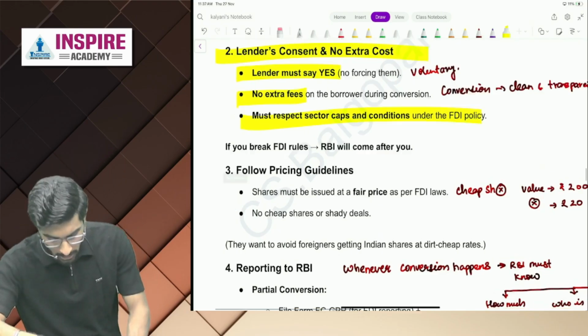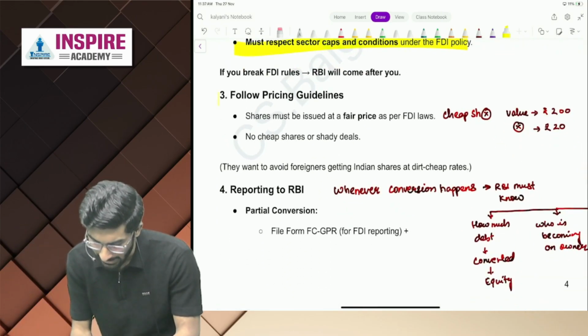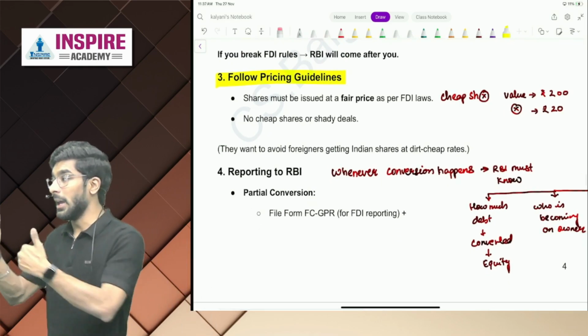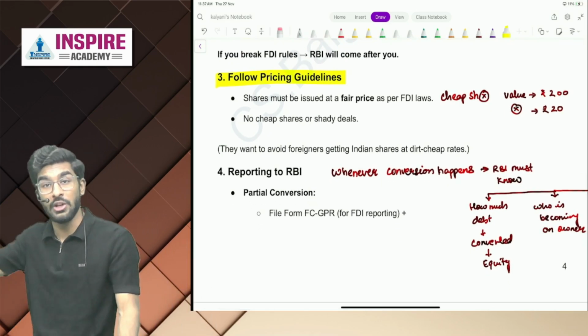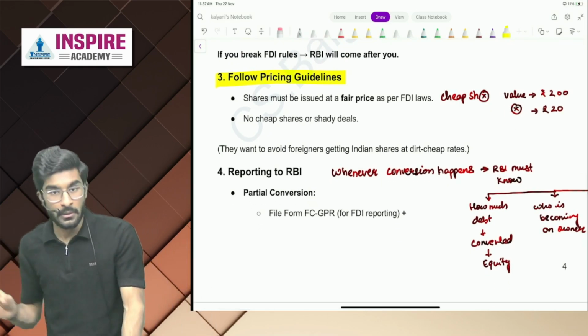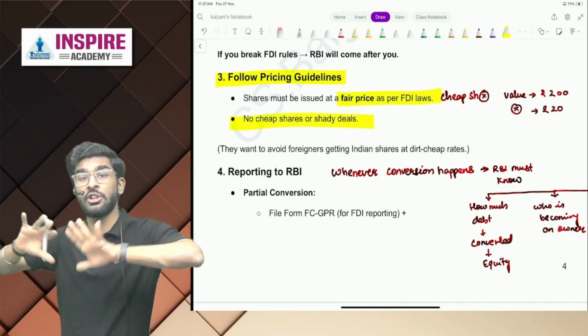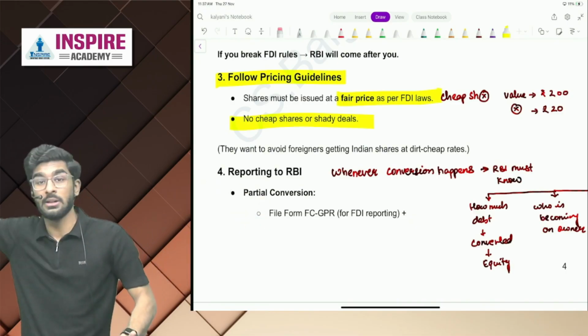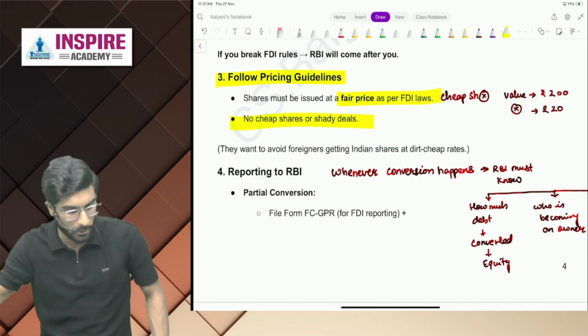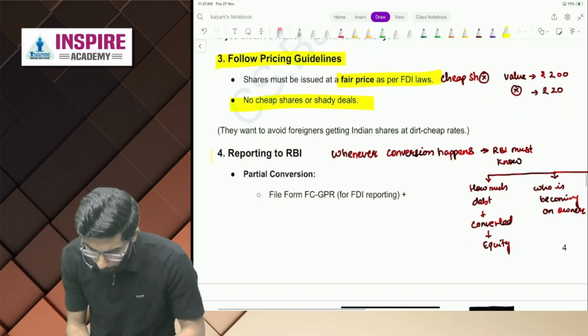Very easy. Now, you have to follow the pricing guidelines, people. You cannot issue shares at a very, very cheap price. Yes or no, people? Shares must be issued at a fair price as per FDI laws. No cheap shares or shady deals. Unnecessary, it will cause disputes. It's going to take a lot of court time. Yes or no, people?